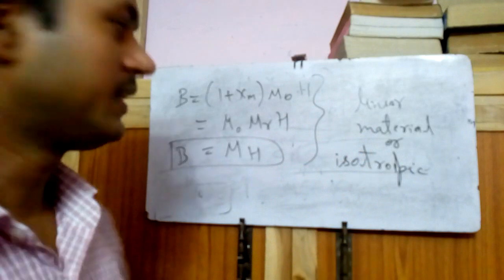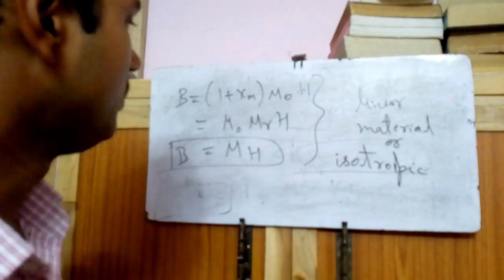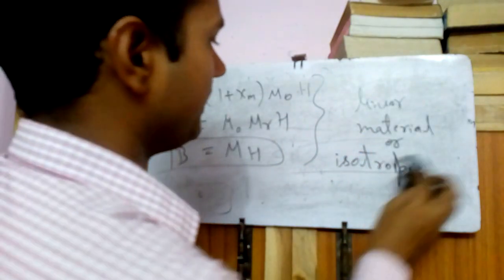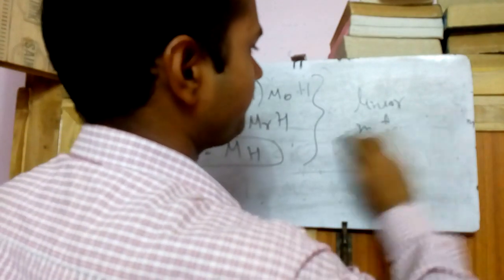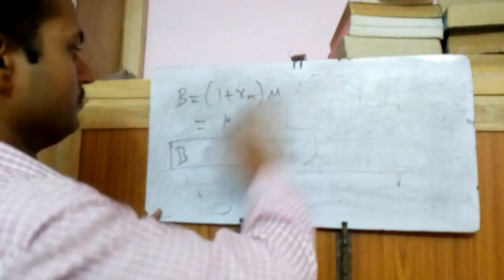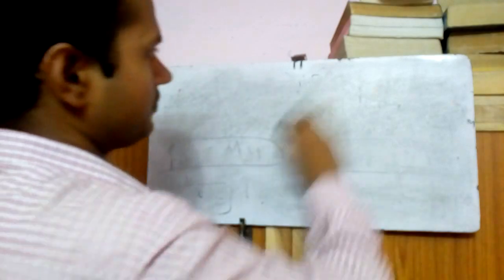For an anisotropic material, these equations do not hold true. We will discuss later again.